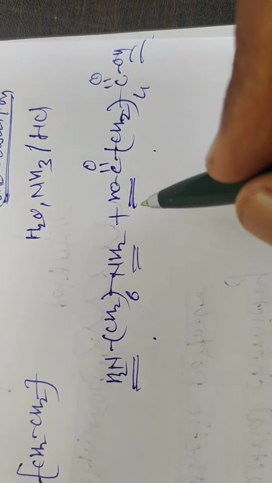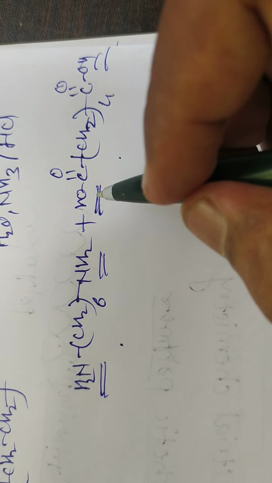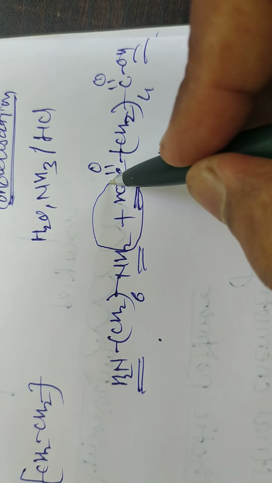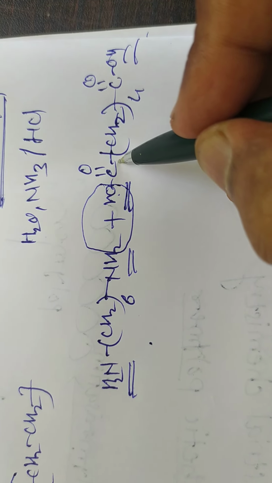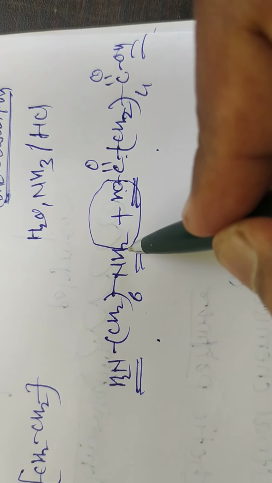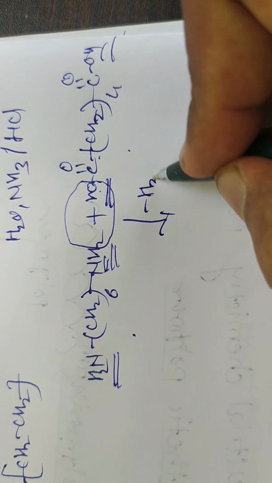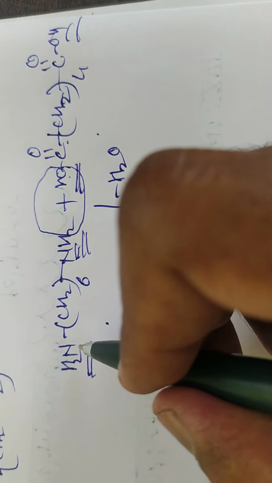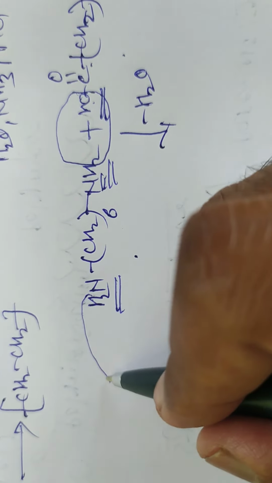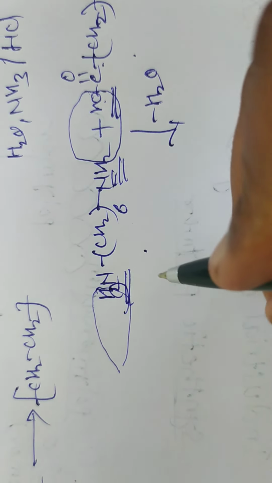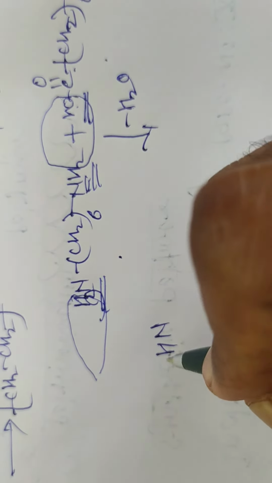When these functional groups undergo polymerization, the side product is removed in the form of water: the OH group from the acid and one hydrogen from the amine group react, and a water molecule is removed. In the same way, this amine group reacts with another acid molecule, and one hydrogen atom is removed, and the remaining is NH.